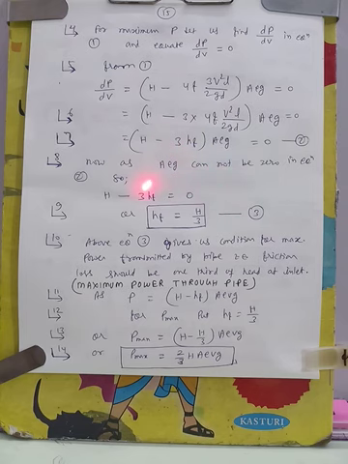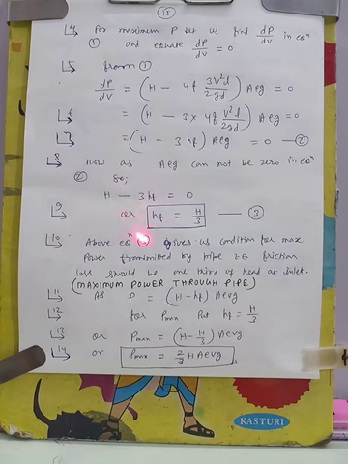So equating this term to 0, we get H minus 3hf is equal to 0, and frictional head loss is equal to H by 3. So this is the condition for the maximum power transmission through pipe. When a pipe will transmit maximum power, the frictional loss through the pipe will be equal to 1/3 of the head at inlet. This is called the condition for maximum power transmission through pipe.